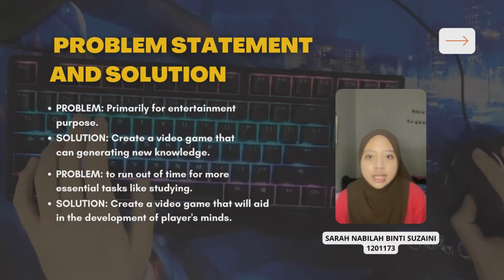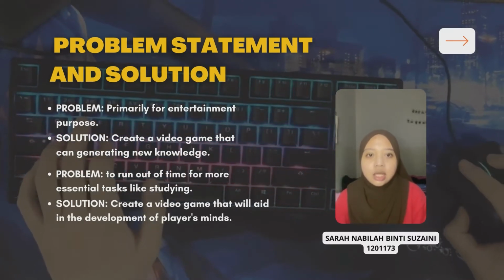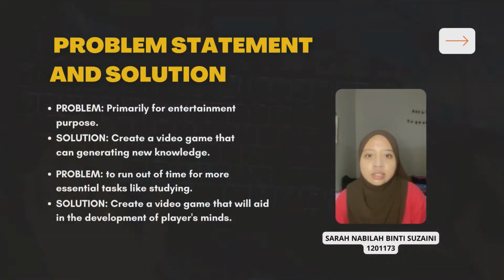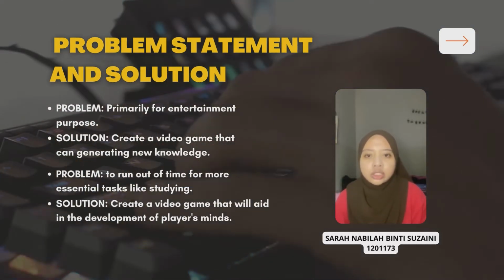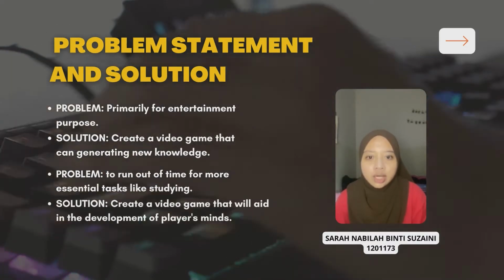Afterwards, the vast majority of today's video games cause players to run out of time for more essential tasks like studying, particularly Islamic studies. So, they will be less exposed to prior Islamic wars. So, the creation of Islamic warrior games that are based on warfare strategy will aid in the development of their minds.